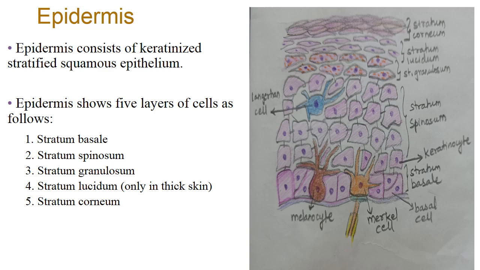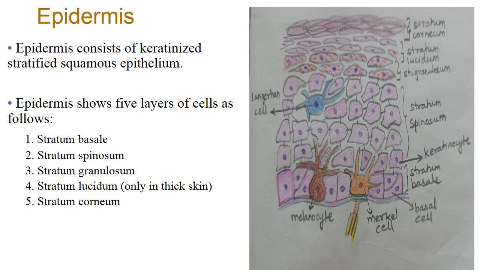Epidermis is the outer or superficial layer of the skin. It is lined by stratified squamous keratinized epithelium. So in this diagram you can make out all the 5 layers of epidermis. If you start from the base, there is stratum basale, then stratum spinosum, stratum granulosum, stratum lucidum, and stratum corneum. So these are the 5 layers of the epidermis.